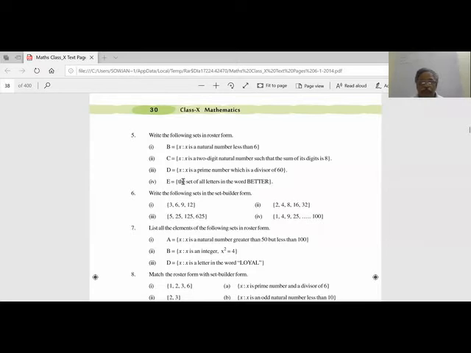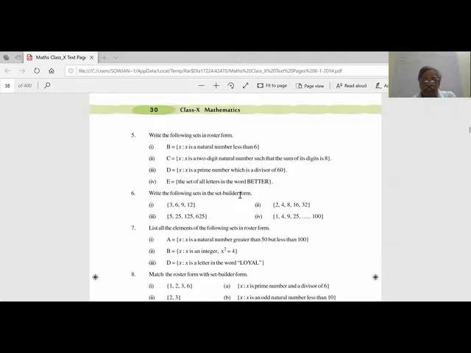Now let us see the last one. E is the set of all letters in the word better. We have to write each letter one time only. The elements are B, E, T, R. 4 elements.